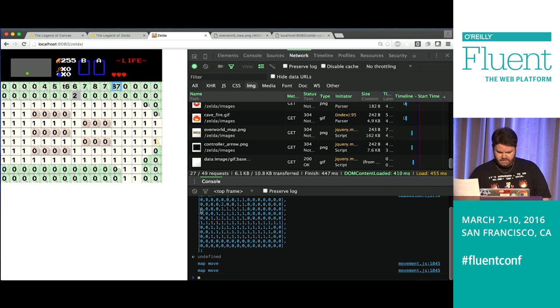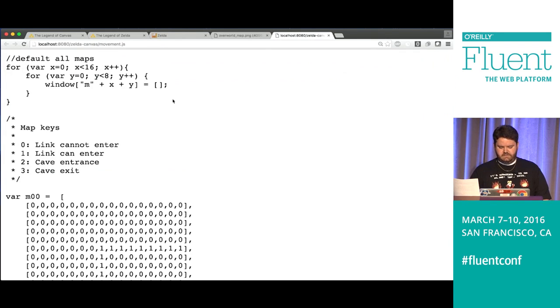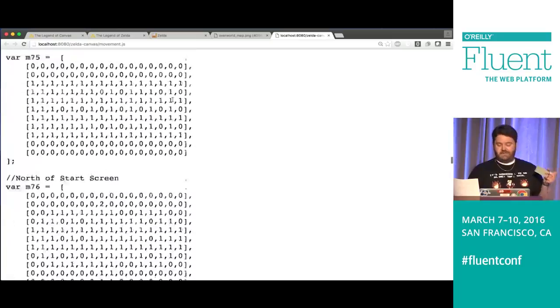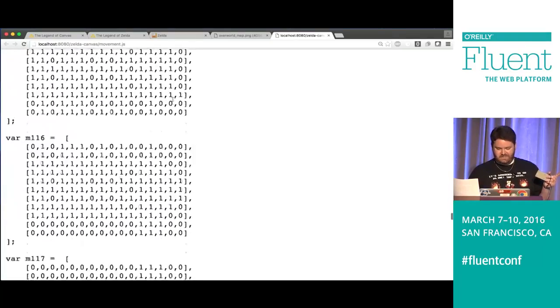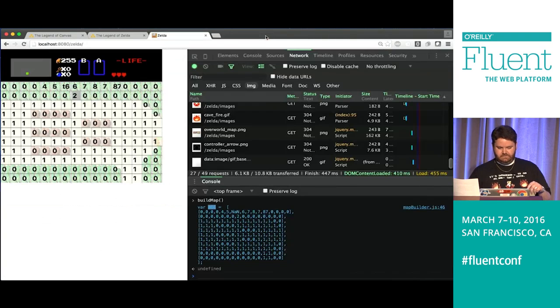Yep, I broke something. And then come down here, build map, and then I would essentially just copy this two-dimensional array and keep a massive collection, right? So this 6, 6 corresponds to where you are on the map relative to 0, 0 being here on the mini map. And when I say I did a lot of this, I mean it. So, okay, here's this collection. Yeah. Okay, now I typed all this by hand, so you guys are going to watch me scroll through this thing. Okay. Awesome.